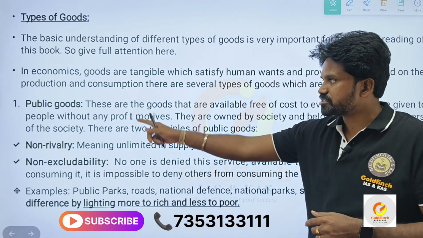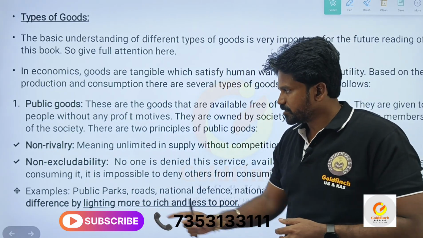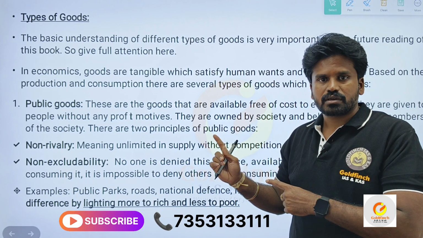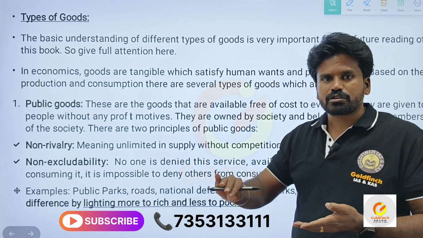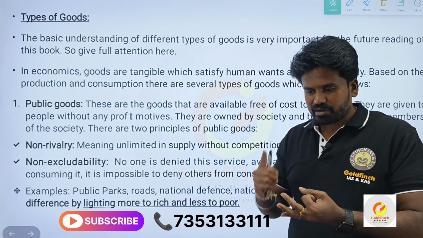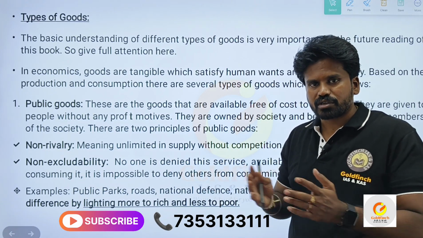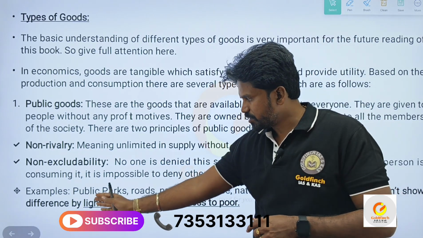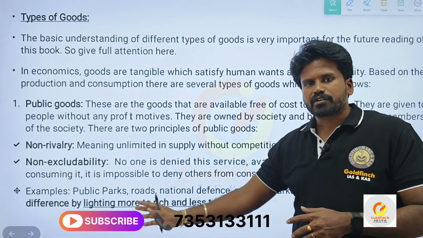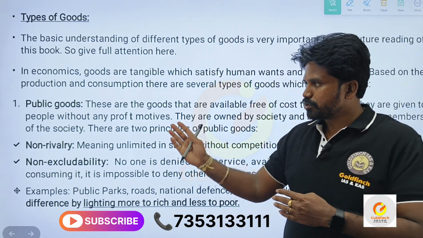What do you mean by that? There are two conditions under the public goods. They are non-rivalry, meaning there is no competition to access the public good. Second is non-excludability, which means everybody can access the public goods. You are not excluded, irrespective of the gender, the caste, the race, the richness, everybody can access the public good. Those goods put together, we can call a public good. Examples are public parks, roads, national defense, national parks, street lights. This doesn't show differences in lighting between the poor and rich. I hope you understood the first good, that is public good.